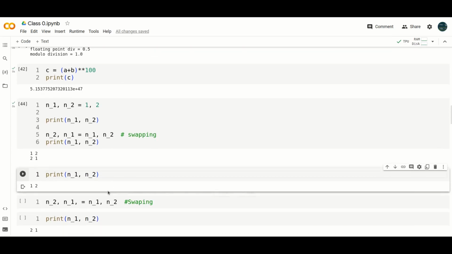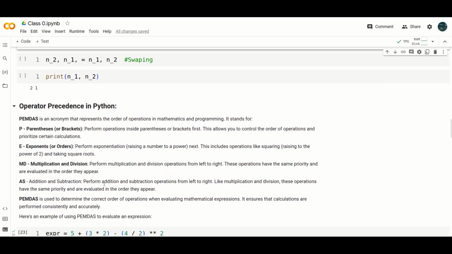Now I'm going to discuss another thing called operator precedence in Python 3. It is just like mathematics. First the parentheses are evaluated, then exponentiation, then multiplication and division. For multiplication and division the associativity is left to right, so whichever comes first from the left is executed first. Then addition and subtraction have the same priority and are executed from left to right. The mnemonic is PEMDAS.